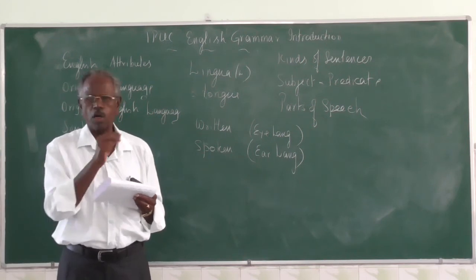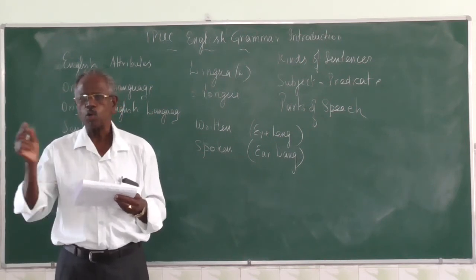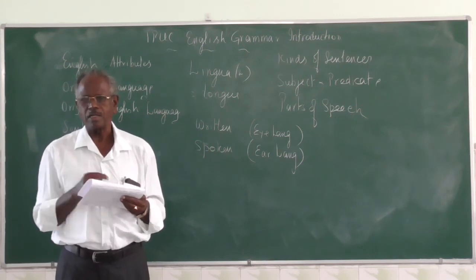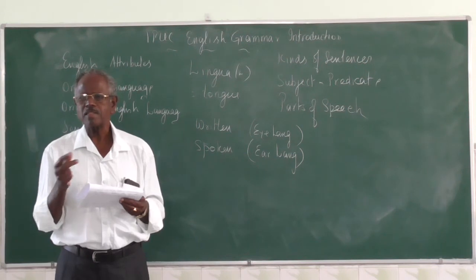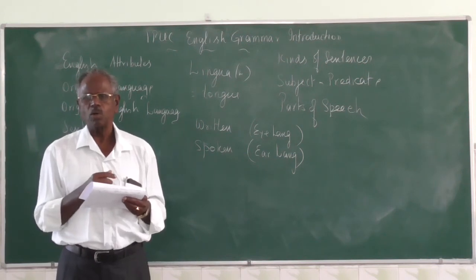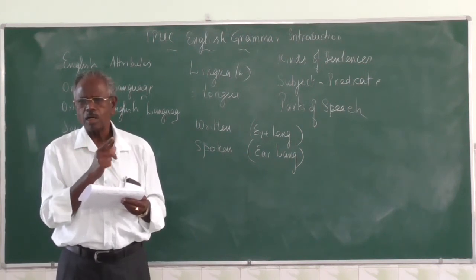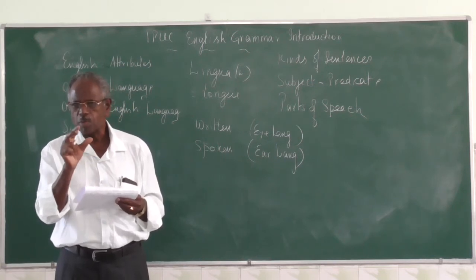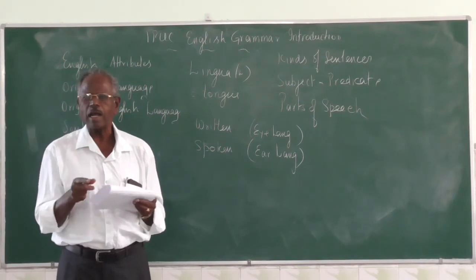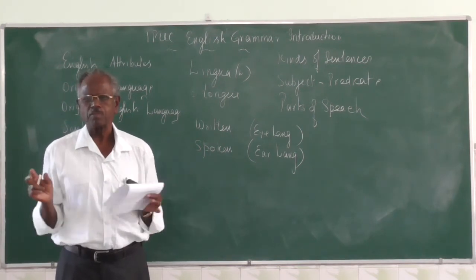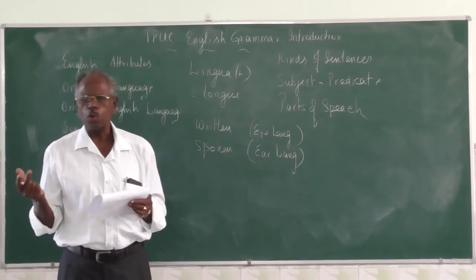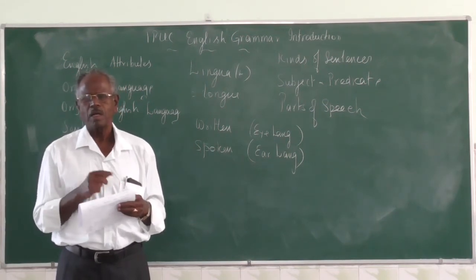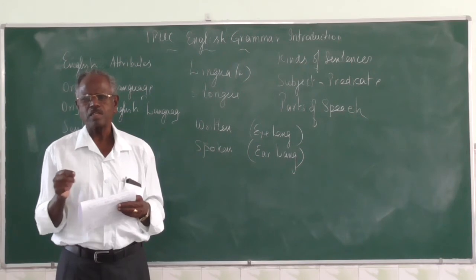That is why, if you want to go to the States or the UK, you have to pass some exams called TOEFL and IELTS. TOEFL, Test of English as a Foreign Language, is used for America. They conduct an exam in which their pronunciation will be there, and you have to understand and answer the questions. If you want to go to the UK, Australia or Canada, then you have to pass IELTS, International English Language Testing System.